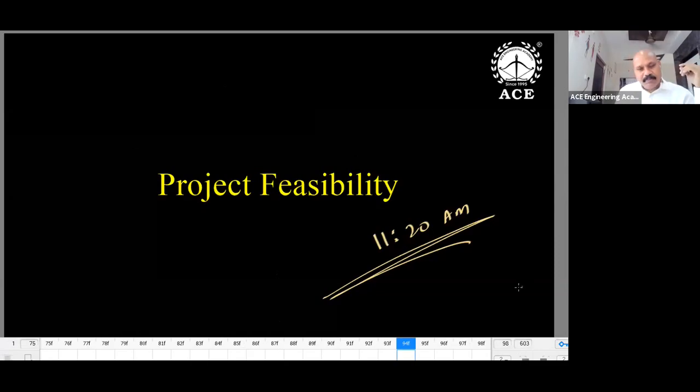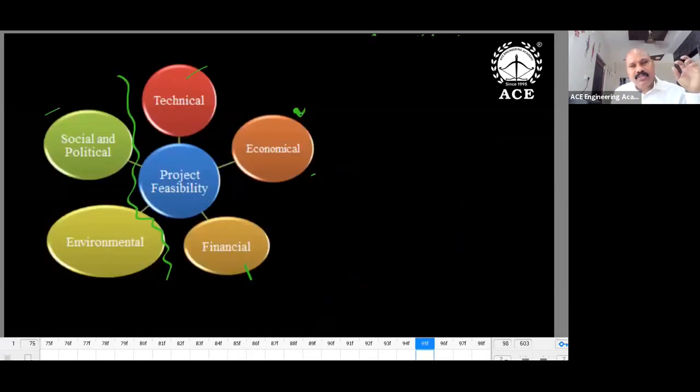Next topic, project feasibility. In the feasibility, we have different criteria. For technical feasibility, what are the technical requirements and technical capabilities? What are the existing resources and what are the required resources, like a comparison. And the second one, economical feasibility. So this is our only interest right now.